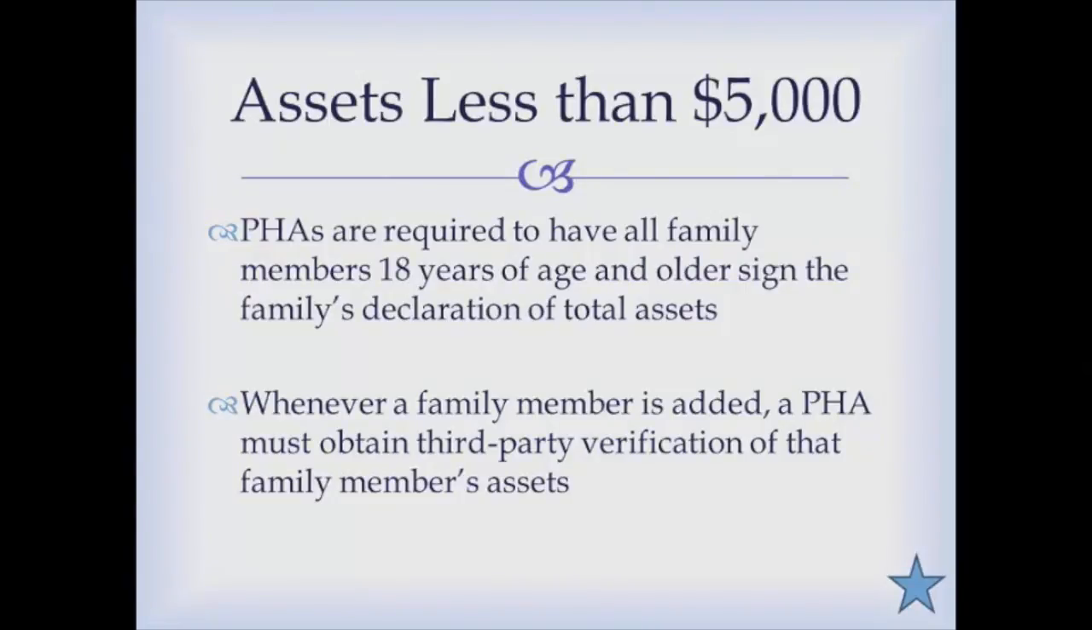Housing authorities are required to have all family members 18 years of age or older sign the family's declaration of total assets. So once the family declares what the total cash value of their assets are and expected income from those assets, every individual family member who's 18 years of age and older must sign that declaration of total assets. Whenever a family member is added, your housing authority must obtain third-party verification of that family member's assets.